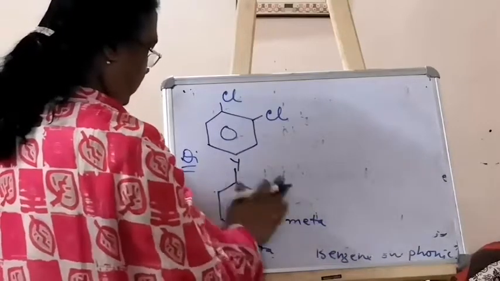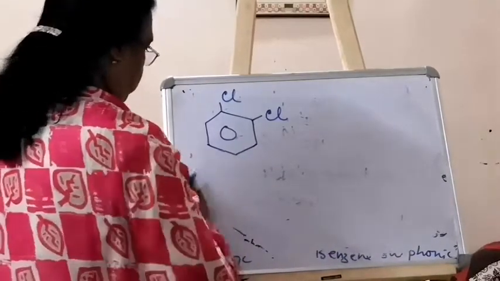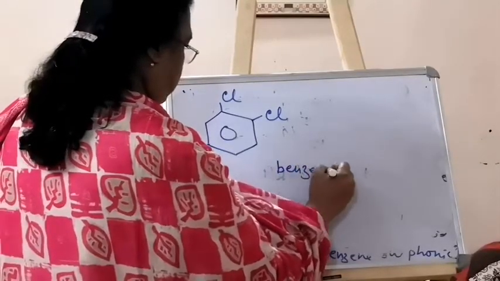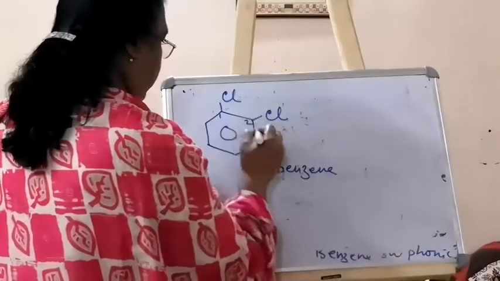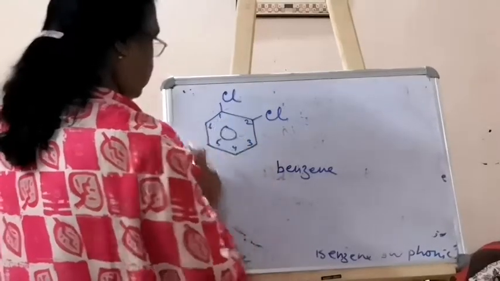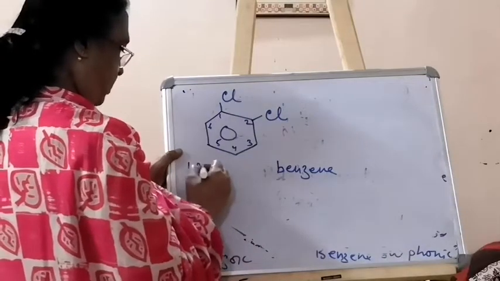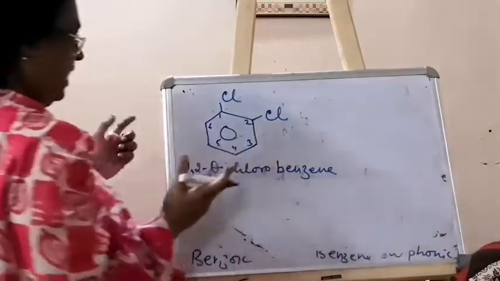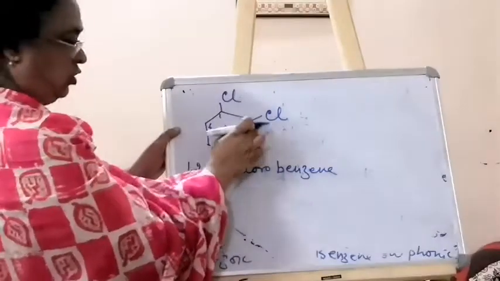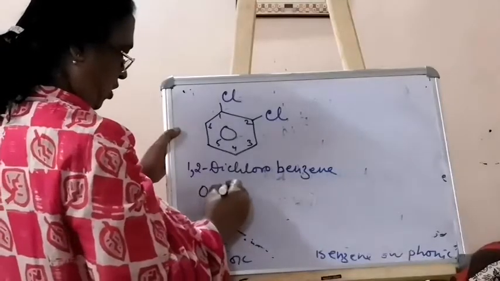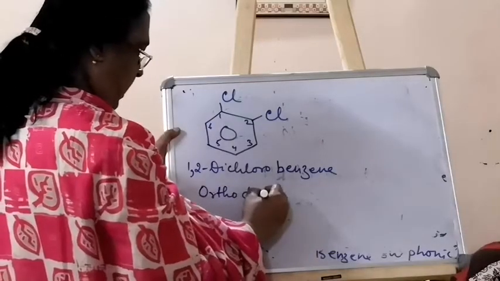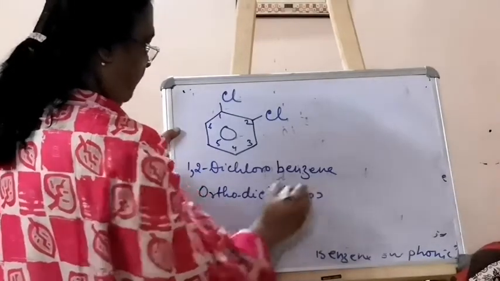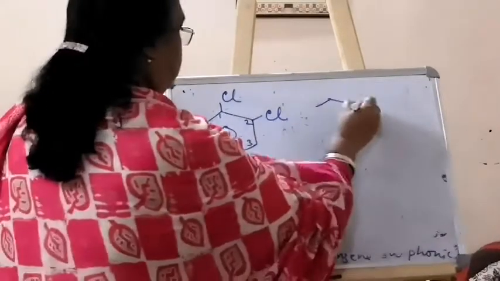So we have the names now, I just showed you. The root word in this case will be benzene, and we will number 1, 2, 3, 4, 5, 6. So we have 1,2-dichlorobenzene. This way also you can write, or you can write that this is at the ortho position. So you can write ortho, hyphen, dichlorobenzene.